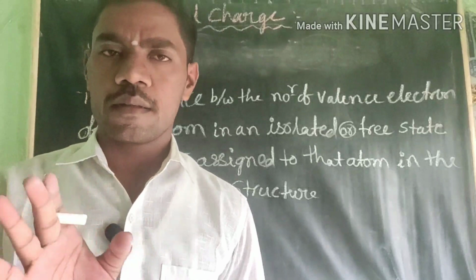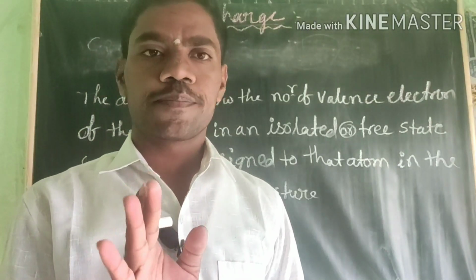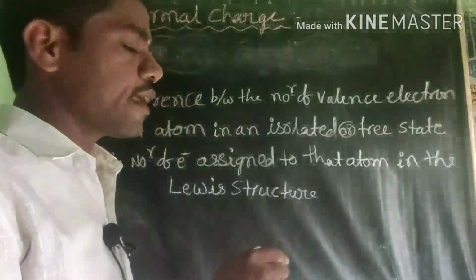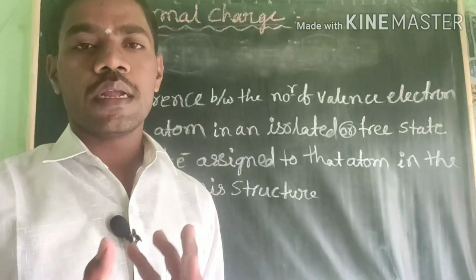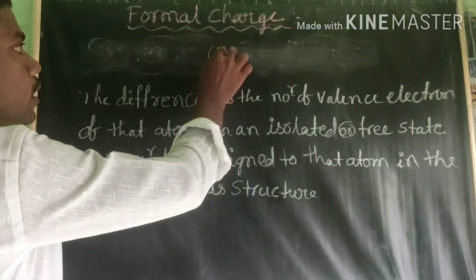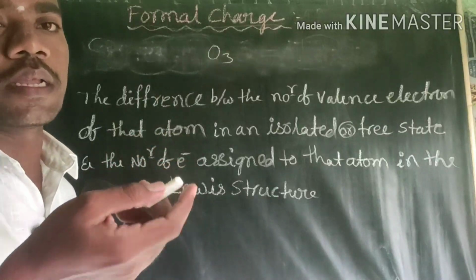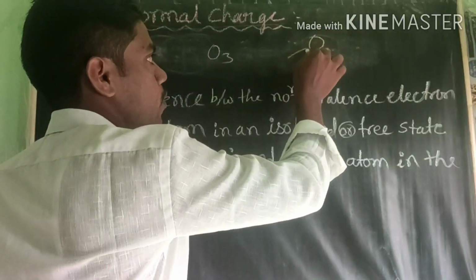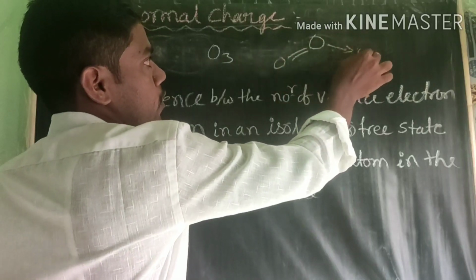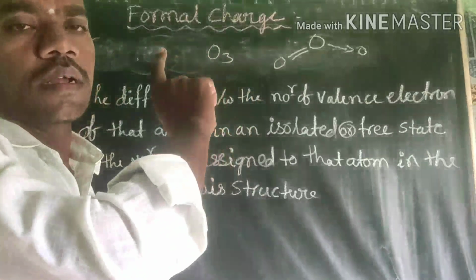Formal charge is, note, not like a positive or negative charge. Formal charge is a charge carried by an individual atom in the whole molecule. For example, this O3 carries what charge between the atoms in the bond formation? How does this bond form? This is the O3 molecule. This one is a covalent coordinate bond, and there will be a double bond. Therefore, this is the O3 molecule.